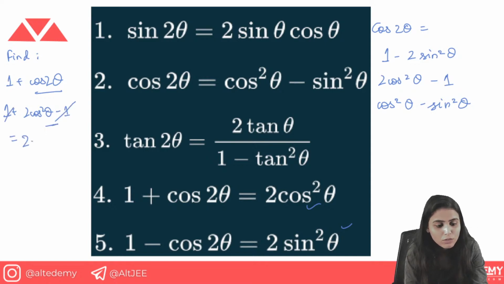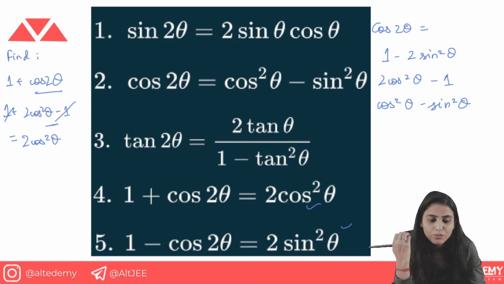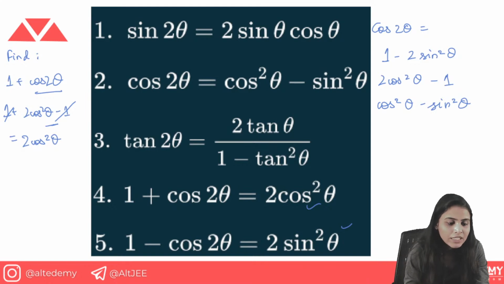So what is left is 2 cos square theta. The calculation became easy. You just have to figure out by which formula the terms are getting cancelled out, and the calculation becomes easy and the question becomes short.